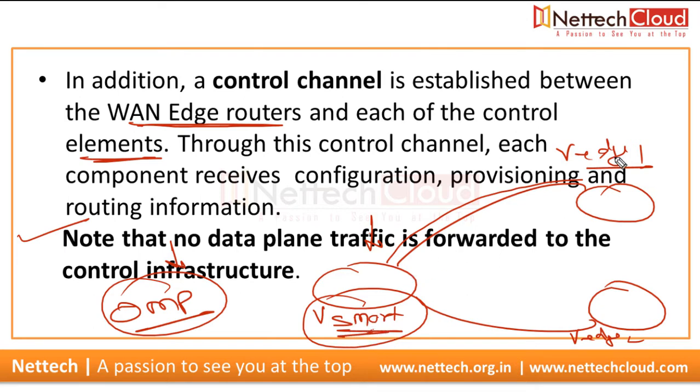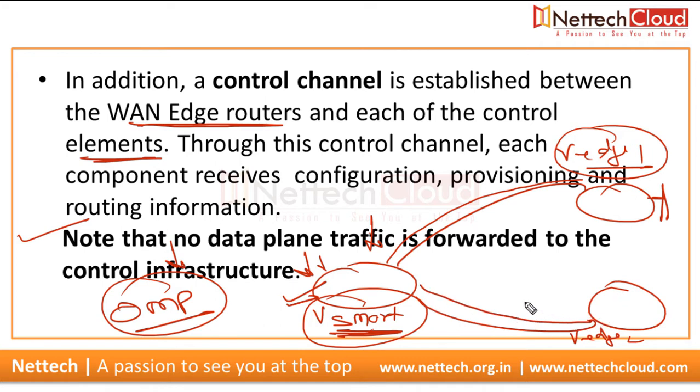So the WAN edge routers form OMP peering with the controller vSmart, and routes and policies are exchanged through this vSmart, right? In order to exchange routes between two WAN edge devices, this vSmart comes into the picture. vEdge1 will advertise prefixes to the vSmart, and then vSmart will advertise prefixes to other WAN edge devices, right?